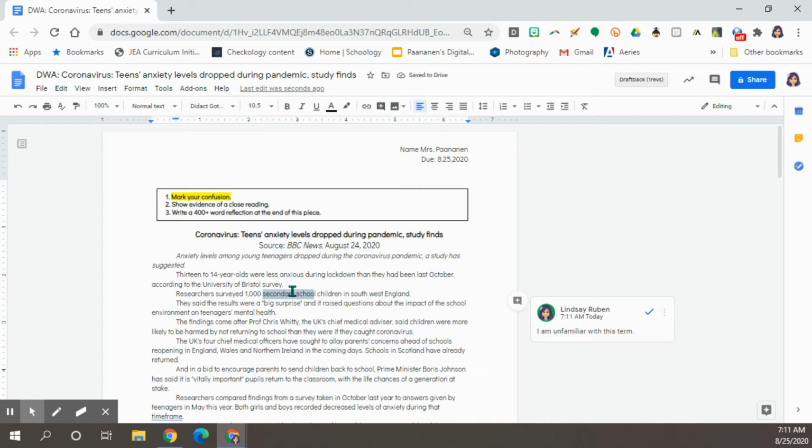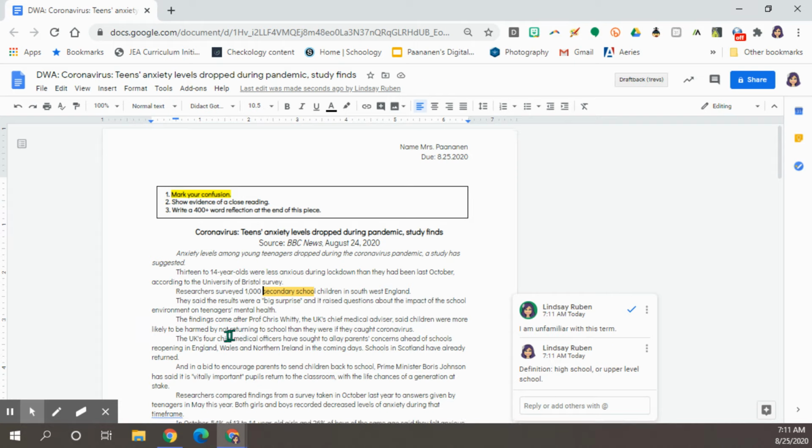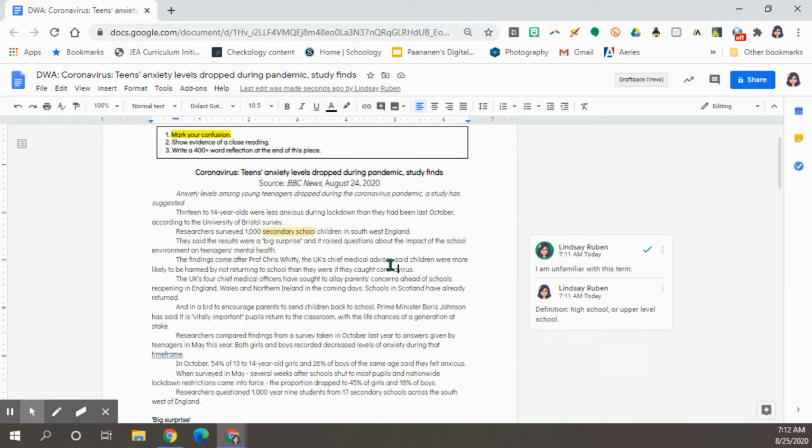If you don't know them, you can also look them up, and then as a reply to your own comment, you can say, definition, secondary school is like high school or upper level school. So essentially not kindergarten, not elementary school. So that is one way you can interact with the text, so you have the highlighting or you can comment.